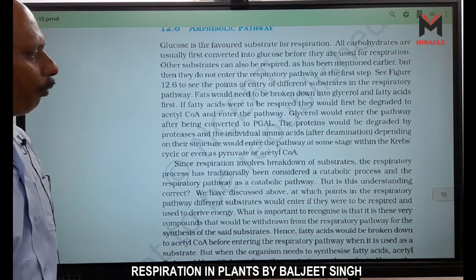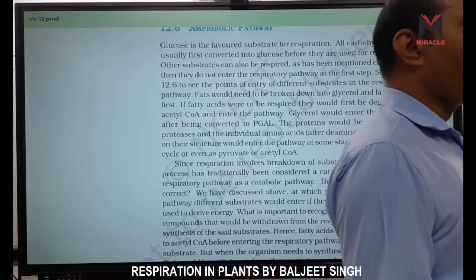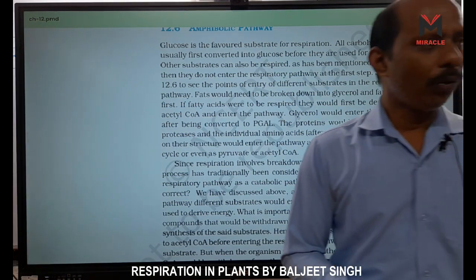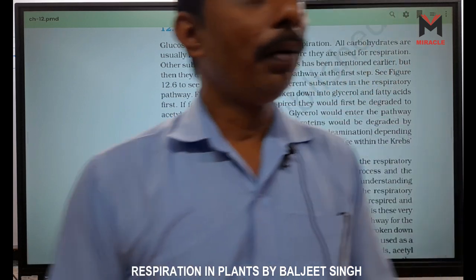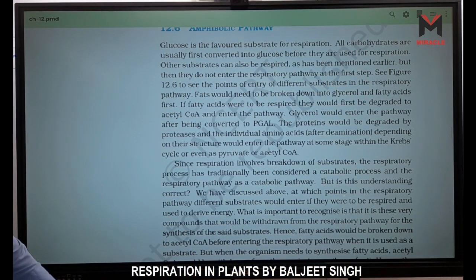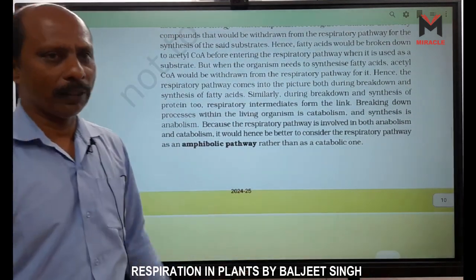Why is it called an amphibolic pathway? Because ATP is also formed. ADP is converted to ATP, and that is an anabolic reaction. And glucose is broken down, and that is a catabolic reaction. So both reactions take place. That means, yes, this is an amphibolic pathway.